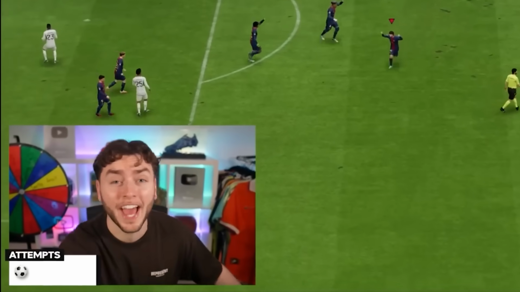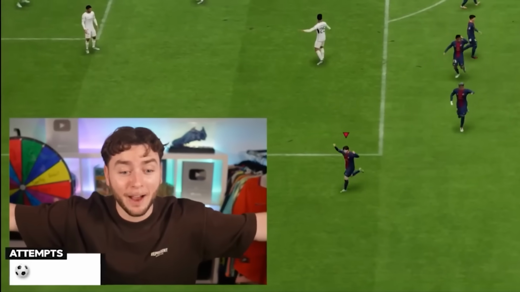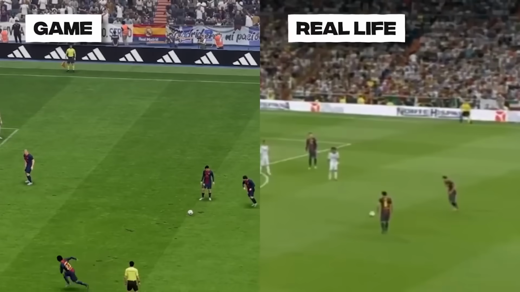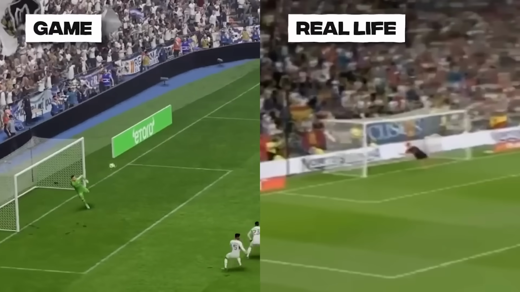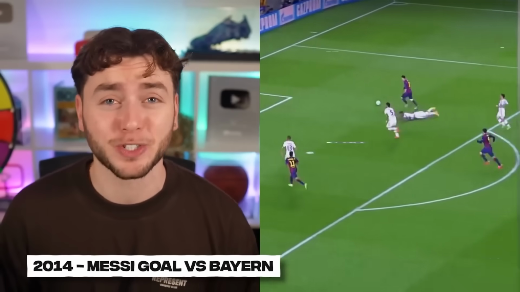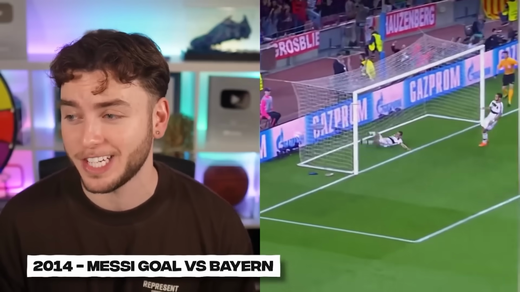Oh! It's gone in! It could have gone anywhere, but it's Messi, so of course it's gone in the back of the net. Well, it's fair to say we smashed that on our first attempt. And moving on to 2014, Messi scored this outrageous goal versus Bayern Munich in the Champions League final.